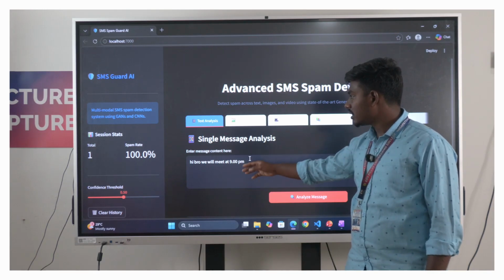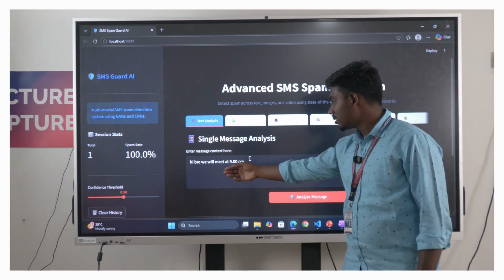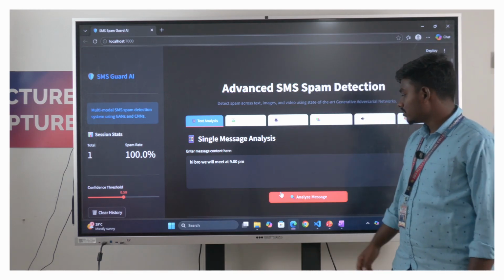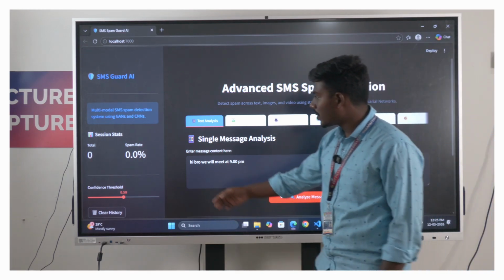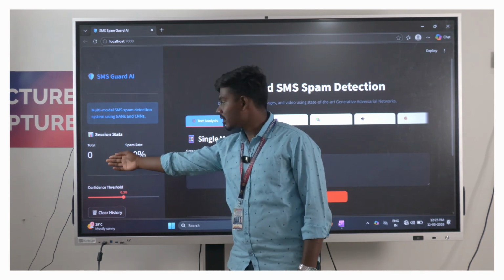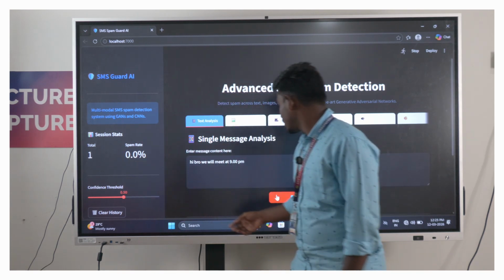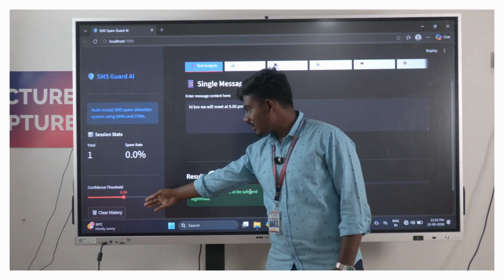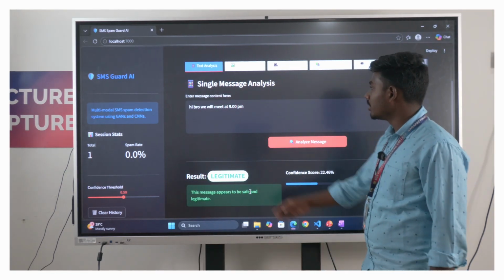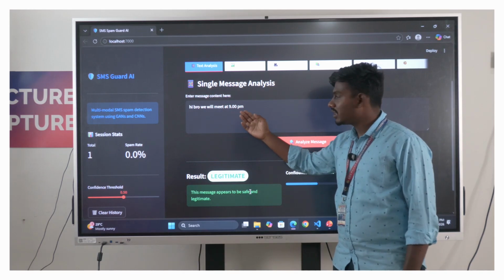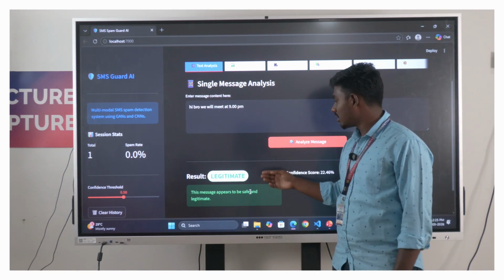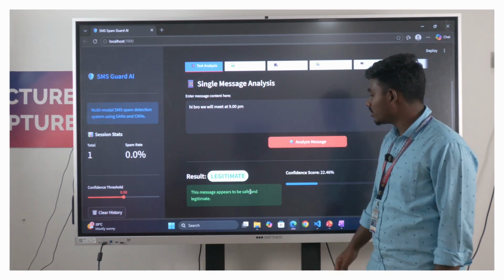In text-based analysis, we use some text for the spam analysis. We just analyze the message. We can see the spam rate, and it also shows the total number of spam checks and details. We also have the clear history and confidence response buttons. Here we used "Hi bro, we will meet at 9 p.m." It is a normal text message, so it is called a legitimate message.